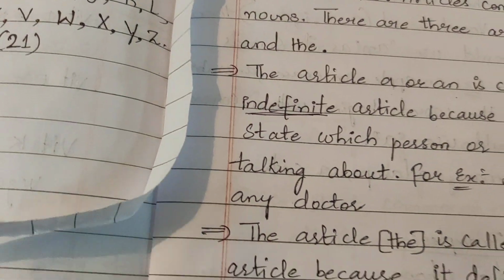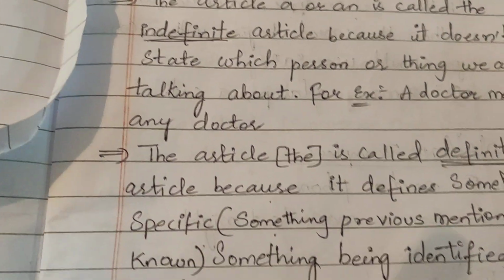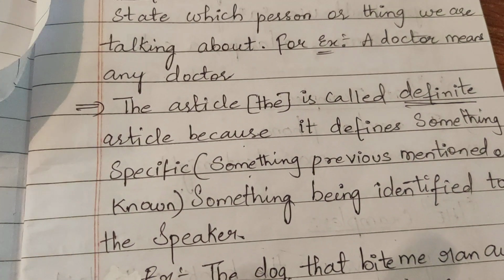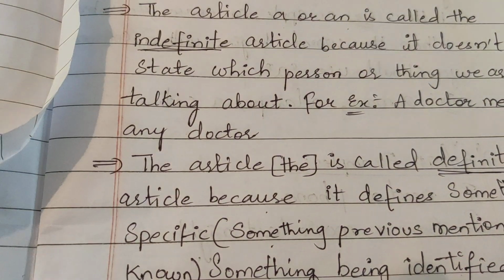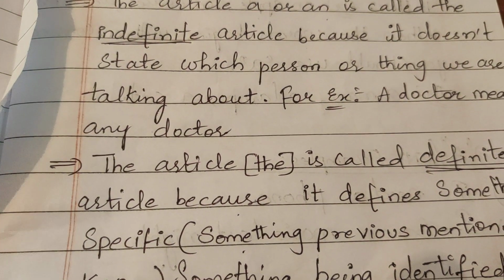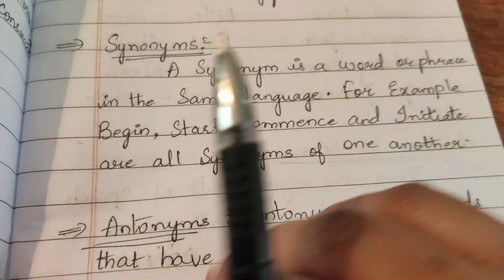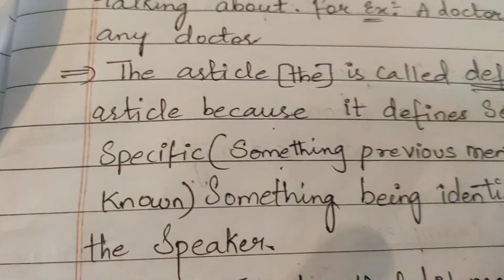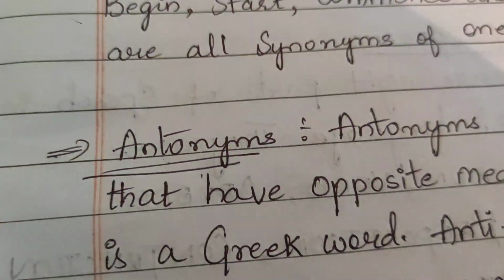Definite article means we define the identity of the person or thing, which we know. We are talking about a particular person, like Rajesh, and we know about his dog. So, the dog Rajesh brought bites me. Here we know the dog. Whose dog is it? Rajesh's dog. So here we are saying the dog.